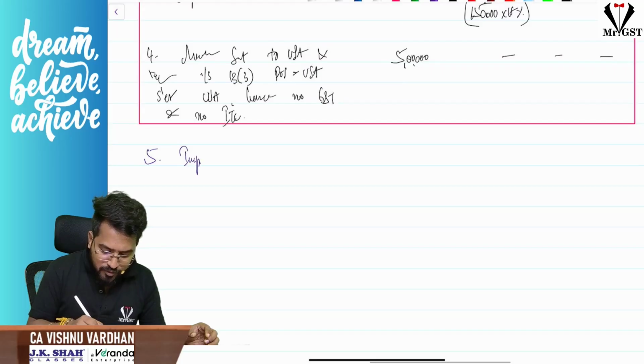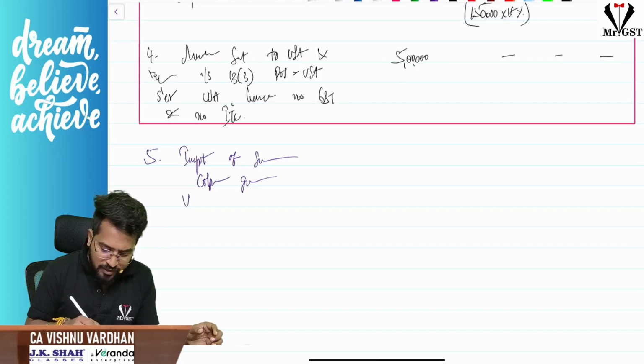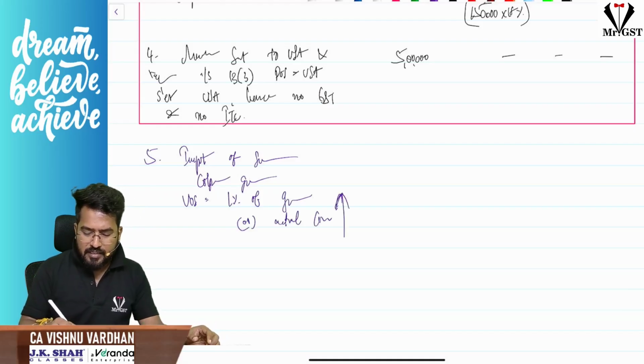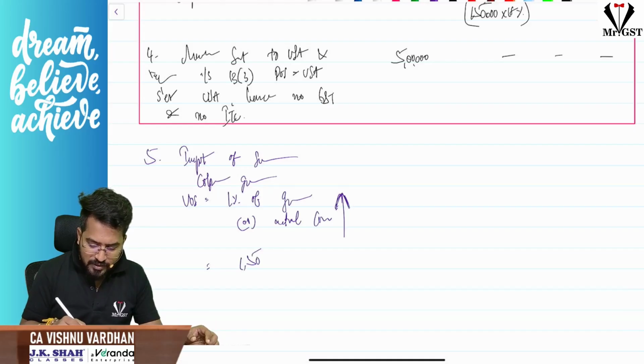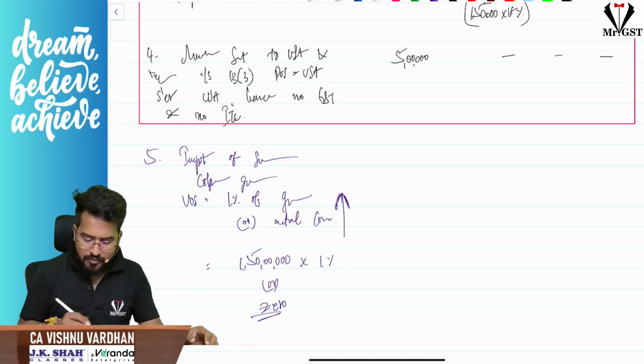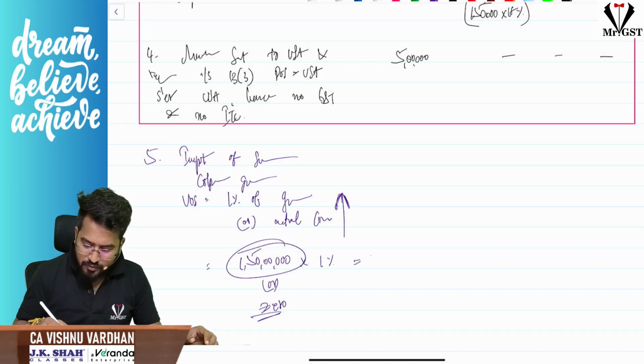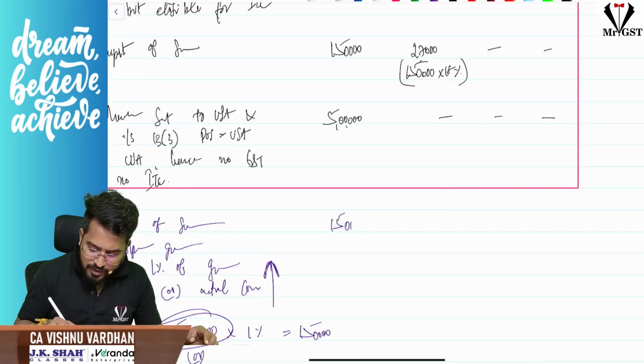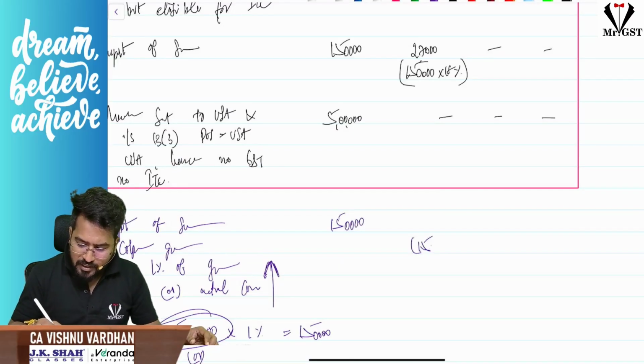Again, this is also import of services, corporate guarantee. Then you should write down there value of supply is equal to 1% of guarantee given or actual consideration, whichever is higher. So that is 1.5 crores into 1% or 0, whichever is higher. 1% of 1 crore 50 lakhs, that is 1,50,000. So here we will write 1,50,000 is the value, and on that 1,50,000 into 18% will be IGST, correct?